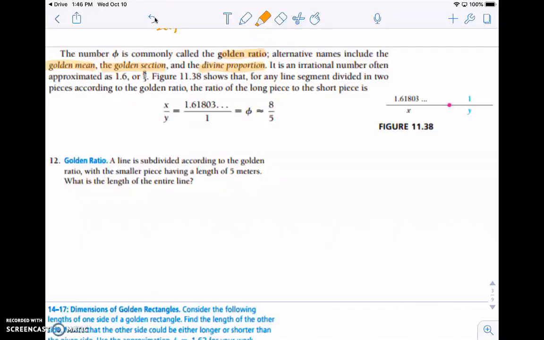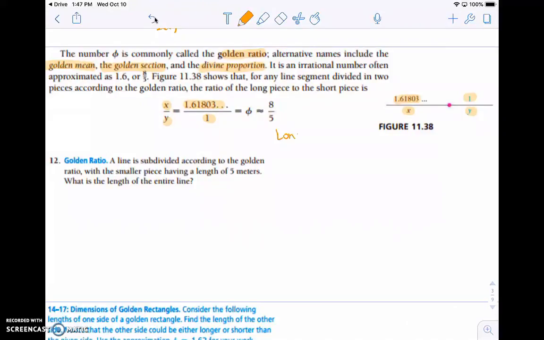So what we can do is, for any line segment divided into two pieces according to the golden ratio, the ratio of the long piece to the short piece is the following. If the long piece is x and the short piece is y, that ratio is equal to the golden ratio divided by 1. So here's your golden ratio in 1. So x and y could be different values, but we get this relationship here.